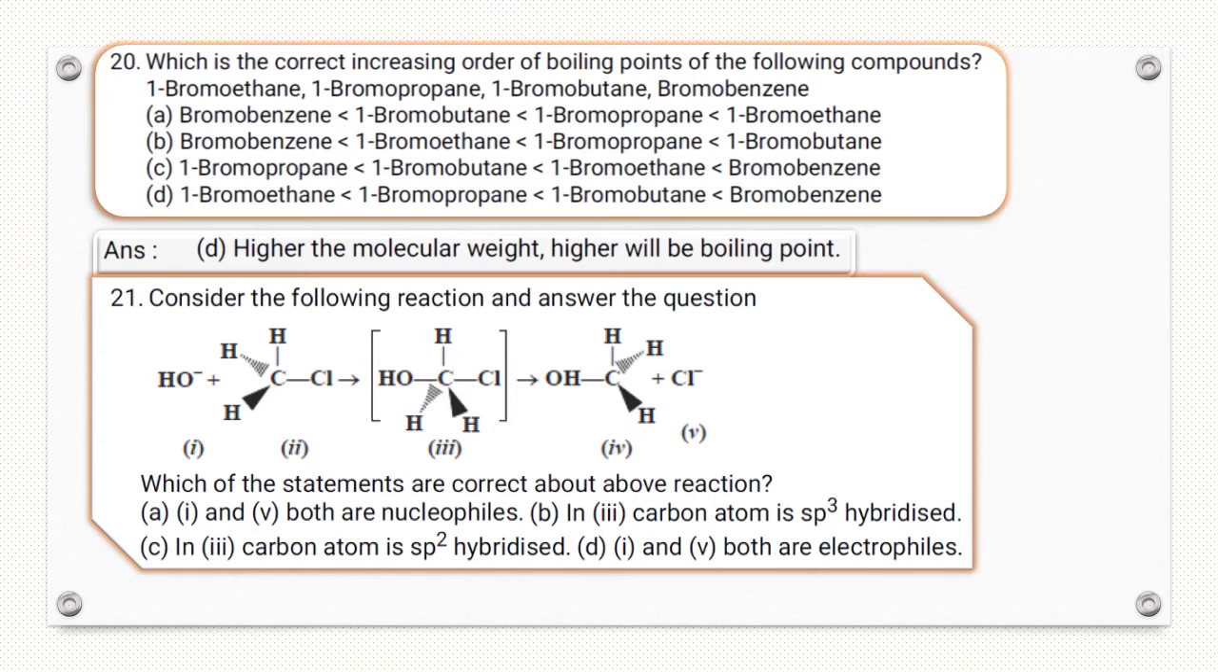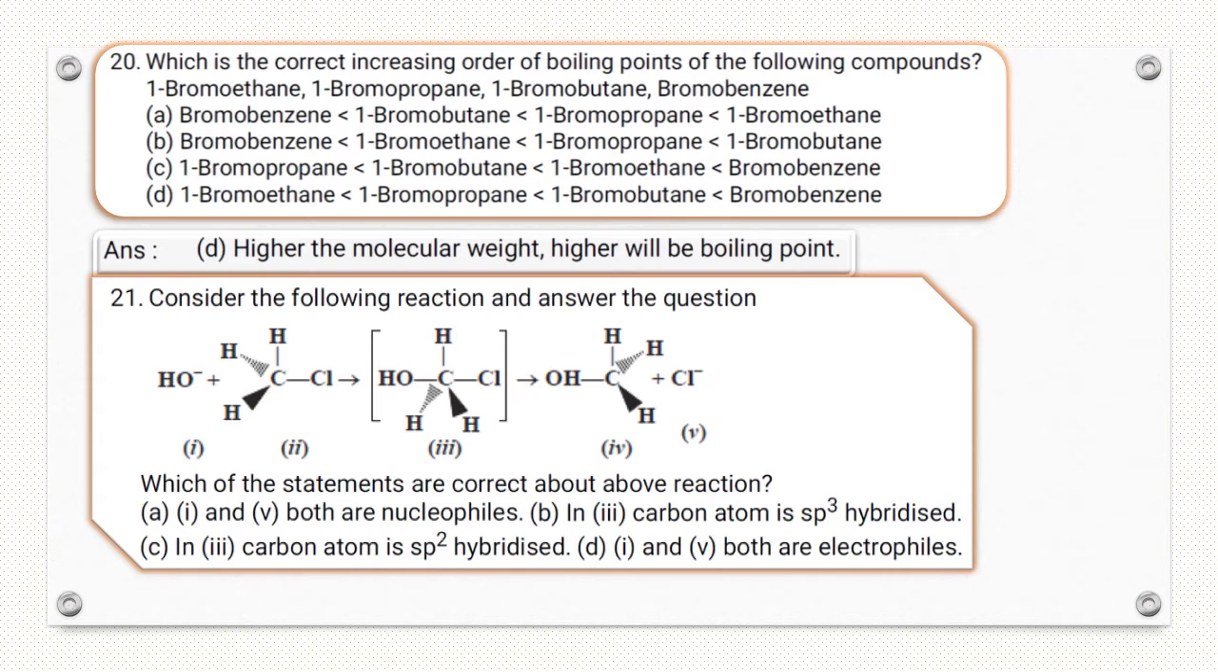Consider the following reaction and answer the question. In the given reaction, this is a backside attack, so it is an SN2 mechanism. Which of the statements are correct about the reaction? Option A: first and fifth are both nucleophiles. First is the hydroxide ion, fifth is the chloride ion, both are nucleophiles.